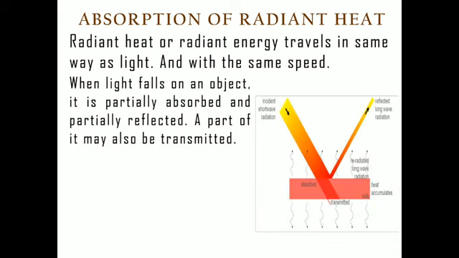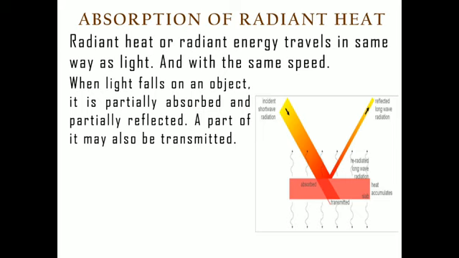When light falls on any object, you have seen, if you put light onto an object, first the object may absorb part of the light. Second, it may reflect part of the light. And third, the light may be transmitted through that body. Like in the case of glass, it does not reflect but transmits. So light can be transmitted, reflected, or absorbed. These three things can happen to the light.